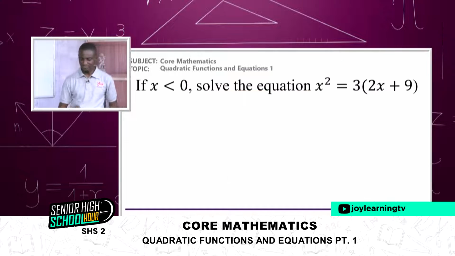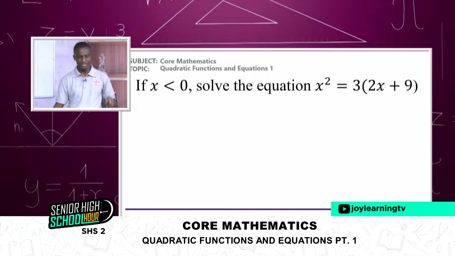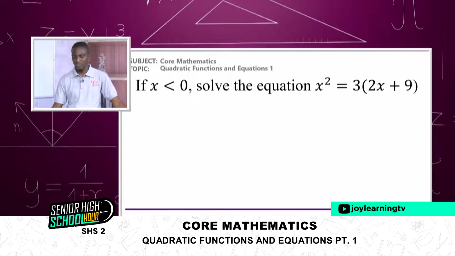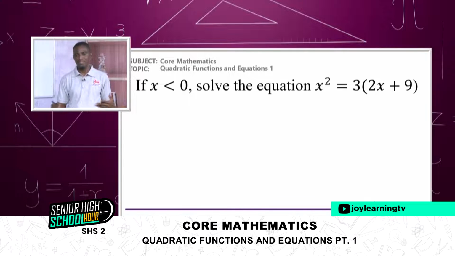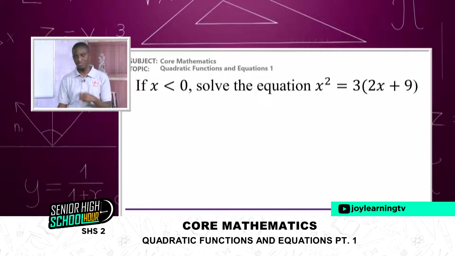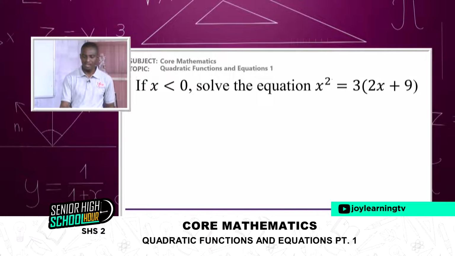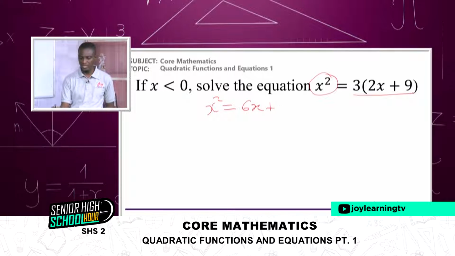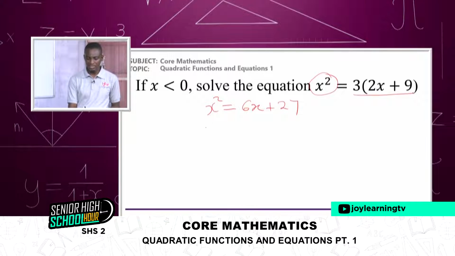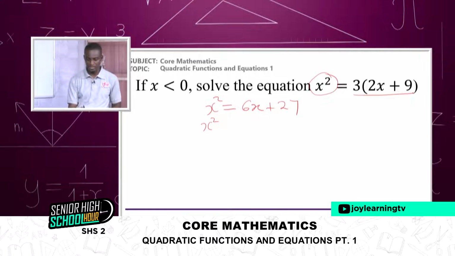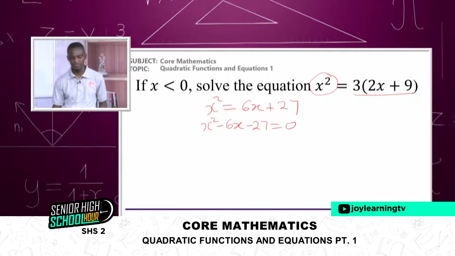Right. Let's take another example. x squared equals 3 into bracket 2x plus 9. Probably you might think this is not a quadratic equation, but it is, because we saw a similar example earlier. Once I expand this, 6x plus 27, I can rearrange this as x squared. Now it's good to arrange them in the format of a quadratic equation equal to 0.